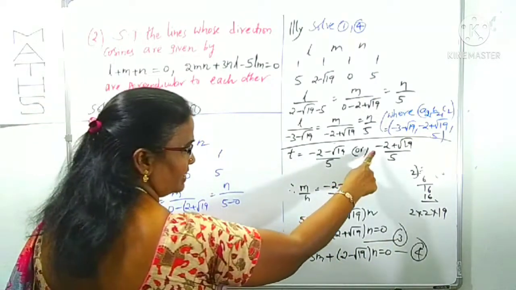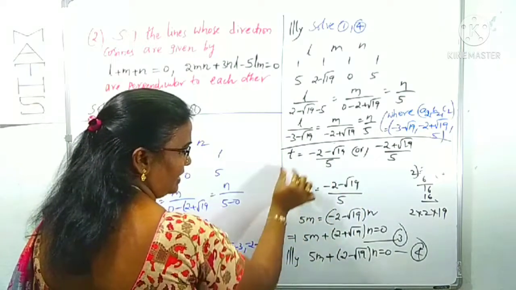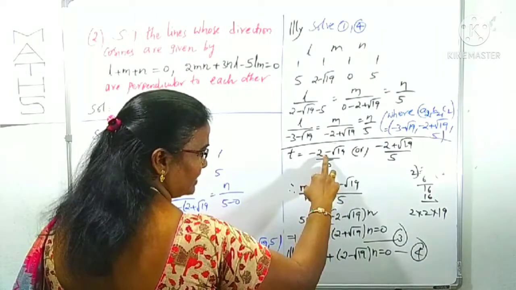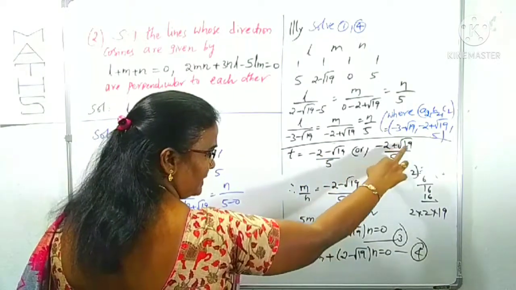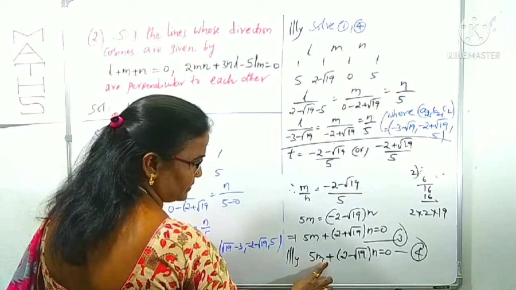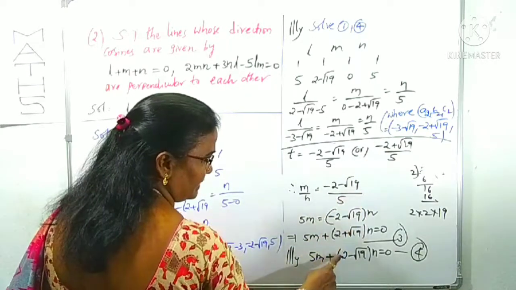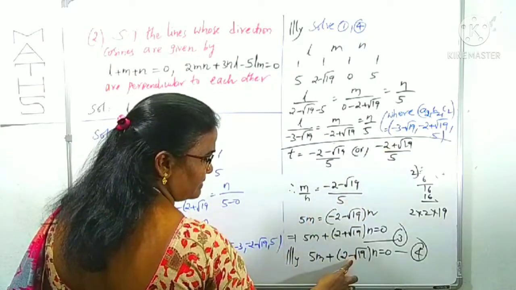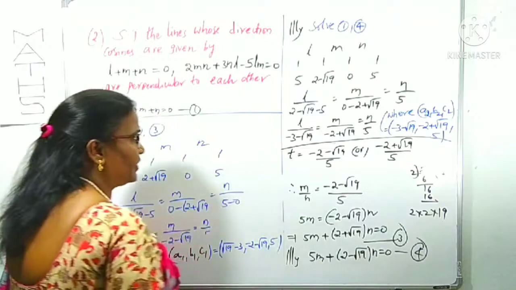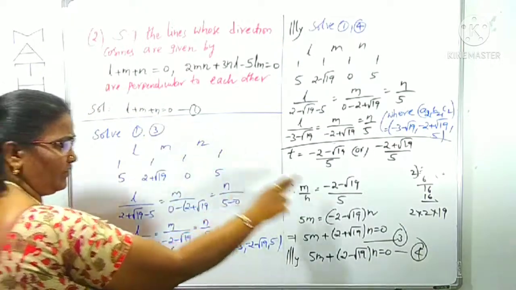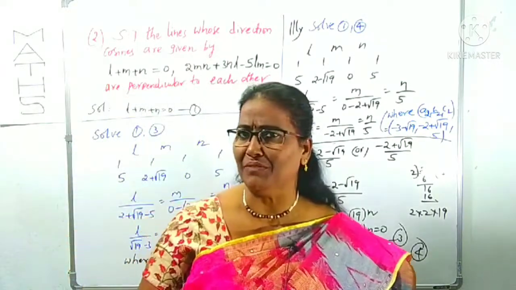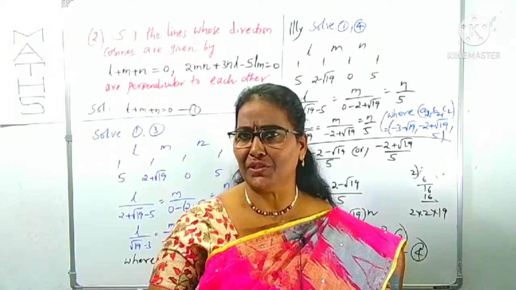And one more result is there. What is that? Minus 2 plus root 19 by 5. That is also T. That means for m by n, instead of minus 2 minus root 19 by 5, we can write minus 2 plus root 19 by 5. By this we can get one more equation. 5m, minus 2 becomes plus 2 and plus root 19 becomes minus root 19 into n is equal to 0. This is taken as equation 4. Now you can concentrate. Equation 1 is there, equation 3 is there. First you can solve equations 1 and 3 by using the cross multiplication method. Cross multiplication method, how can you use it?